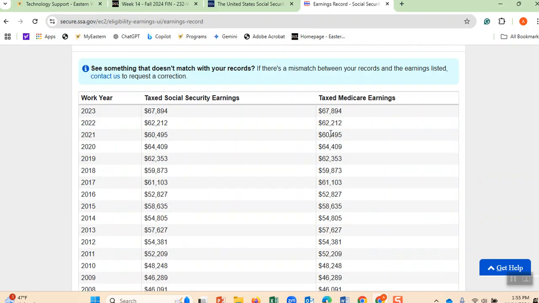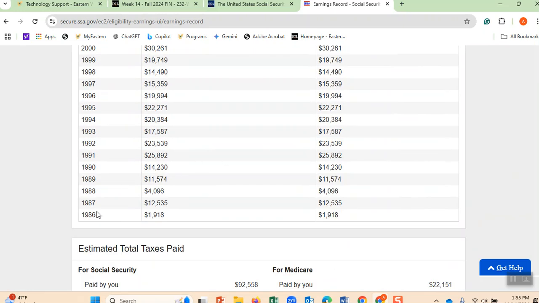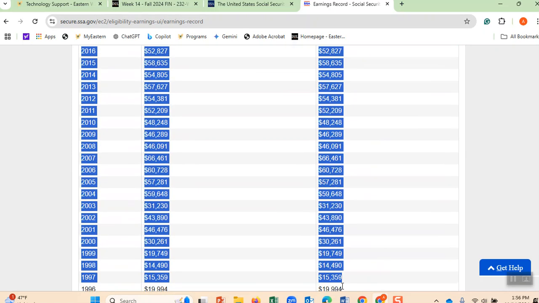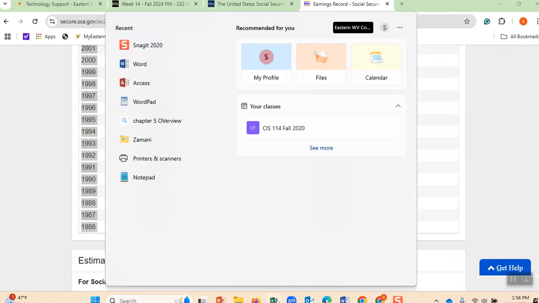Let me see. Here are my salaries. Look at here. I have been working since 1986. In that year, I made $1,918. Did I work 35 years? I can tell you. Look at how smart I am going to do this. I transfer this one to Excel. Those of you who don't know Excel, better quickly learn. That is a great tool.